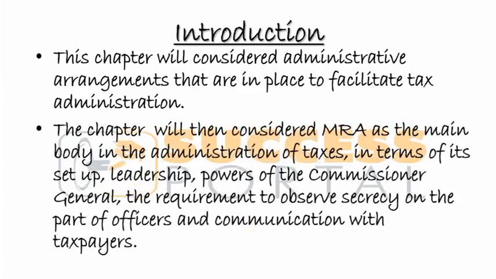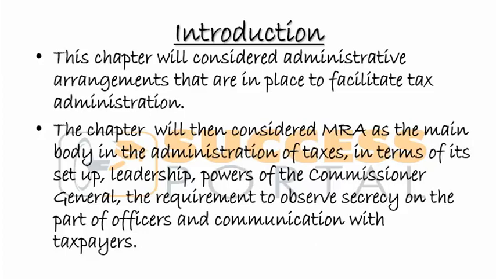Then we also consider the MRA. We cannot talk about tax administration without talking about the Malawi Revenue Authority. So the MRA as the main body in the administration of taxes, and in terms of the setup, the leadership, the powers of the Commissioner General, the requirements to observe secrecy on the part of officers, and communication to taxpayers.